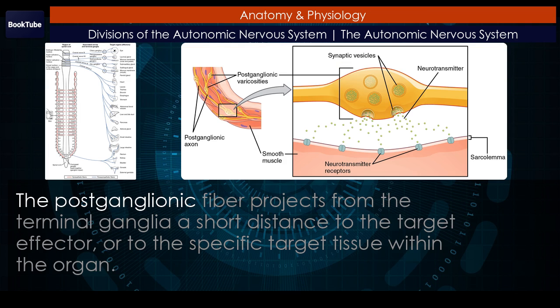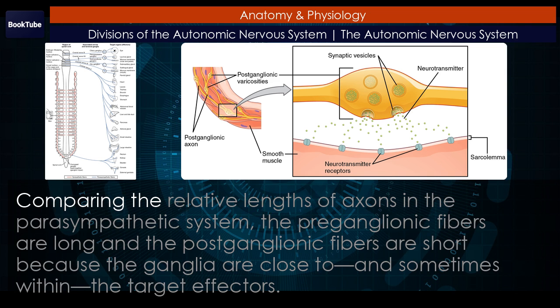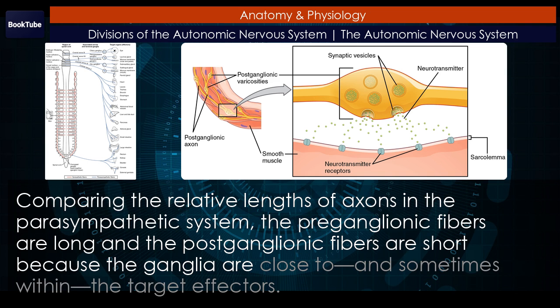The postganglionic fiber projects from the terminal ganglia a short distance to the target effector, or to the specific target tissue within the organ. Comparing the relative lengths of axons in the parasympathetic system, the preganglionic fibers are long and the postganglionic fibers are short because the ganglia are close to, and sometimes within, the target effectors.